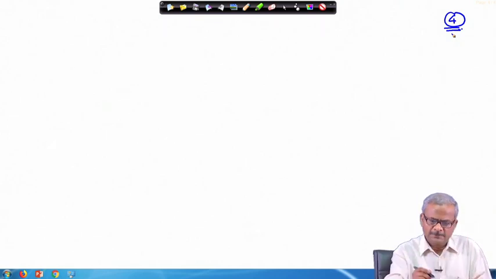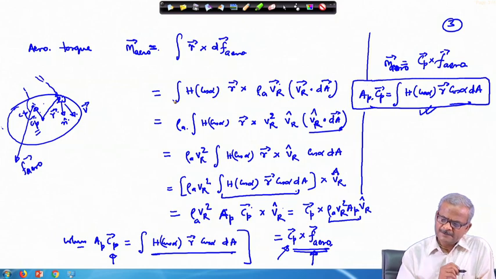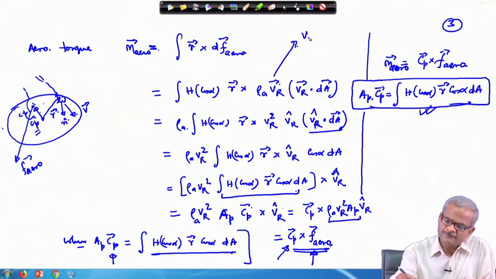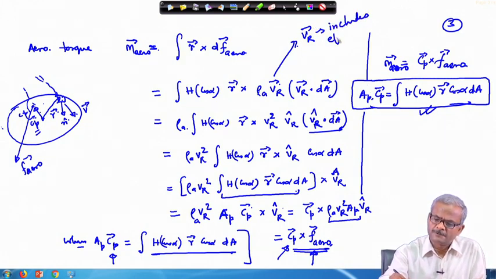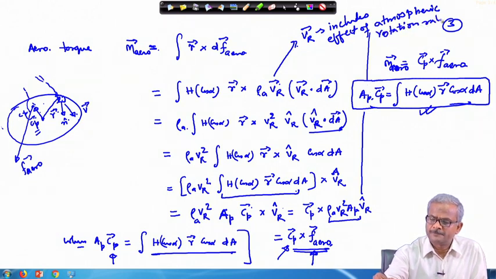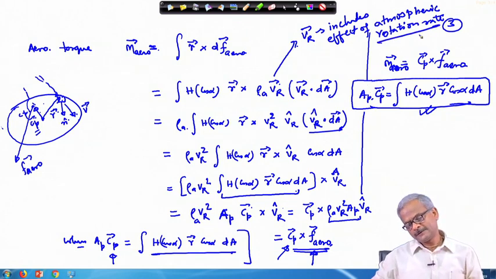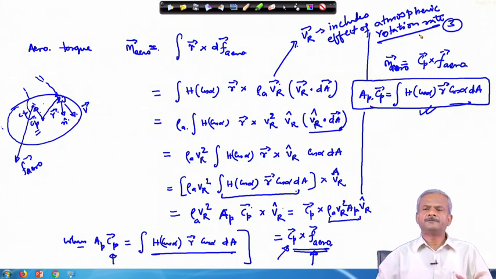So, remember that on the previous page, once we have written this, in this case this V r includes the effect of atmospheric rotation rate, okay, that we have taken into account, because initially we started with a static model of the atmosphere and then just by a little argument we extended it to the case where the atmosphere is rotating.